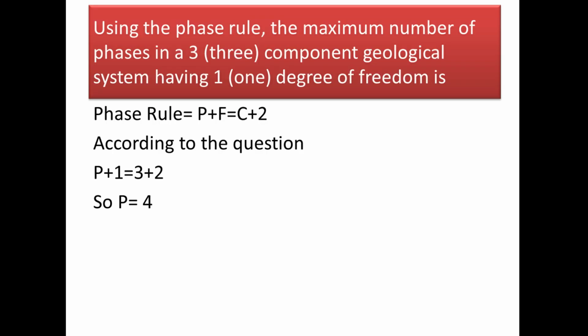Next question. Using the phase rule, the maximum number of phases in a 3-component system having 1 degree of freedom is. Now the phase rule is P plus F equal to C plus 2. Remember, we are not using the reduced phase rule here because there is no mention of reduced phase rule or isobaric condition in the question. So we will use the normal phase rule, that is P plus F equal to C plus 2. And according to the question, P plus 1 will equal 3 plus 2. If you calculate, the value of P will become 4.